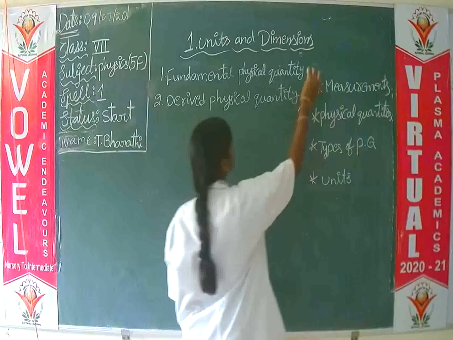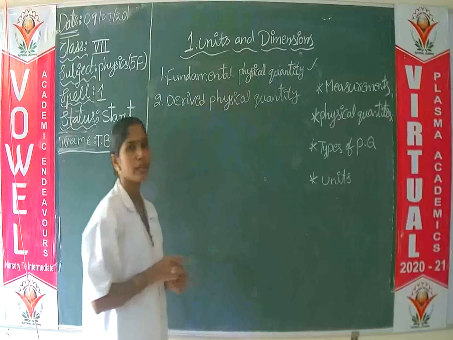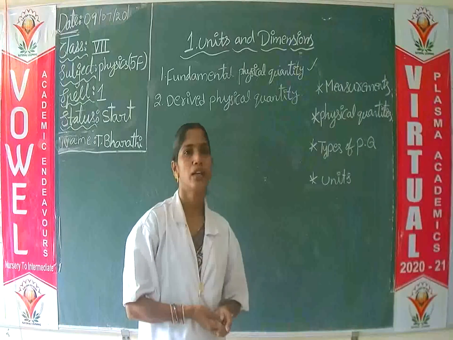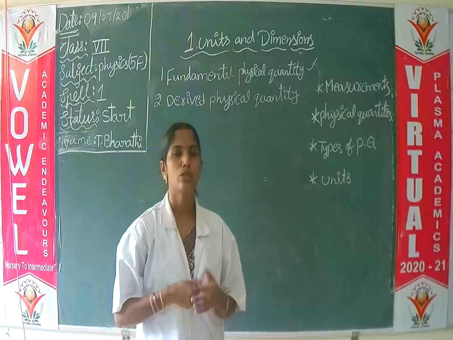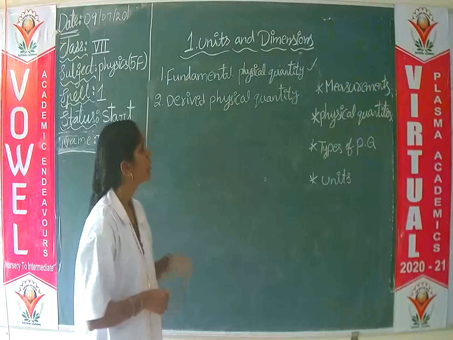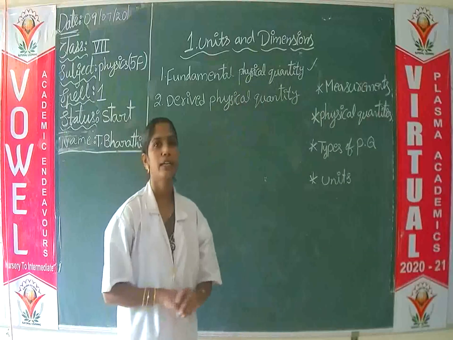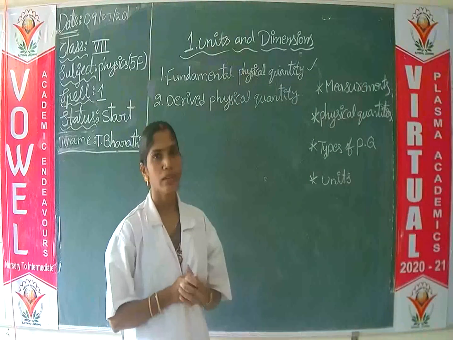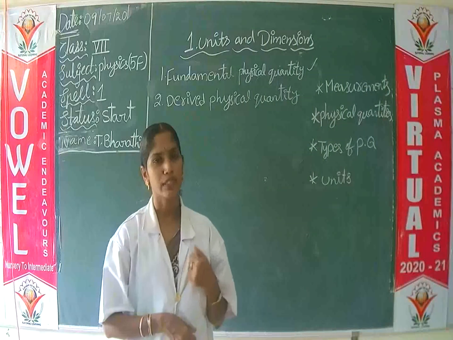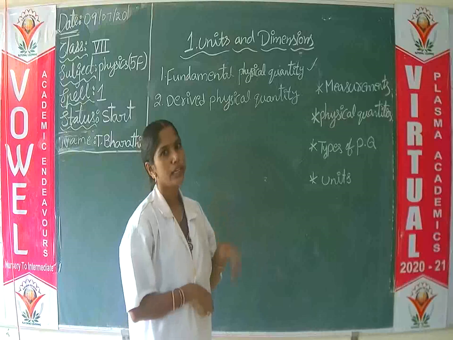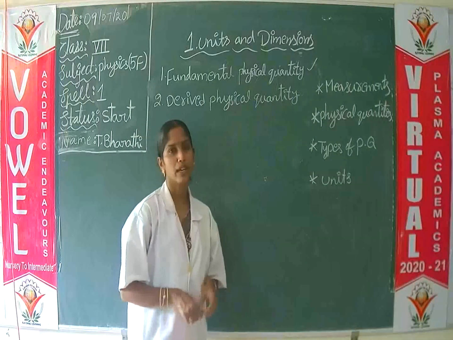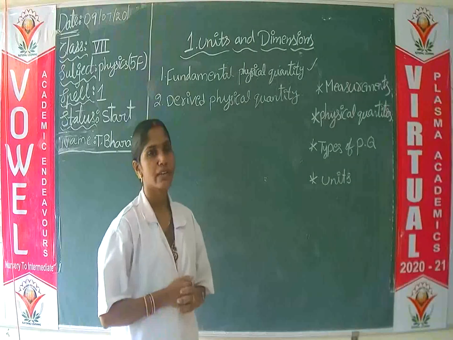What is a fundamental physical quantity? The physical quantities which are not dependent on other physical quantities are called fundamental physical quantities. These fundamental physical quantities are independent. They cannot be dependent on other physical quantities. Totally 7 fundamental physical quantities are there.